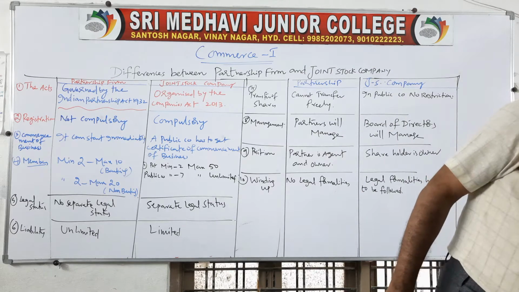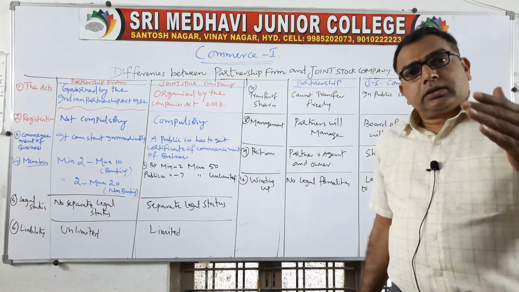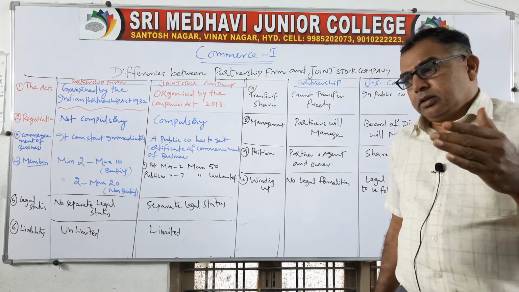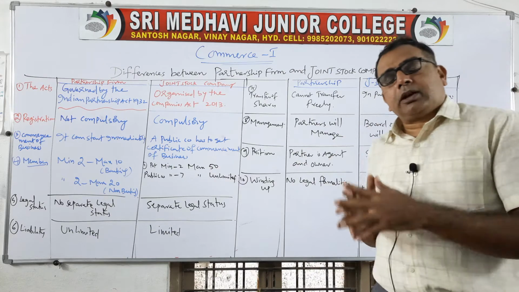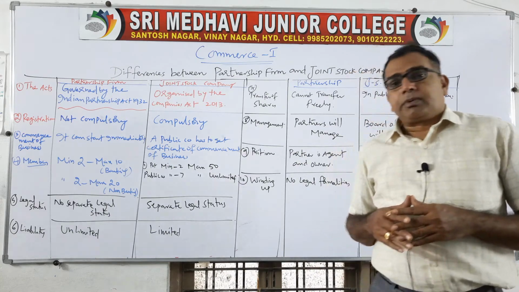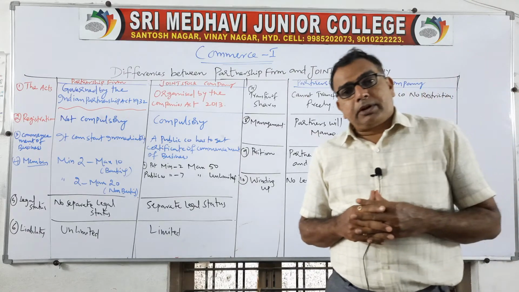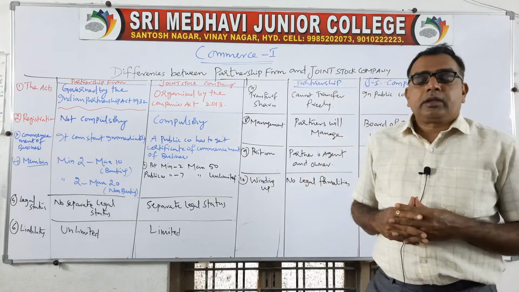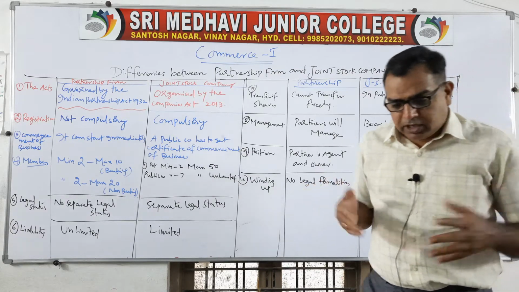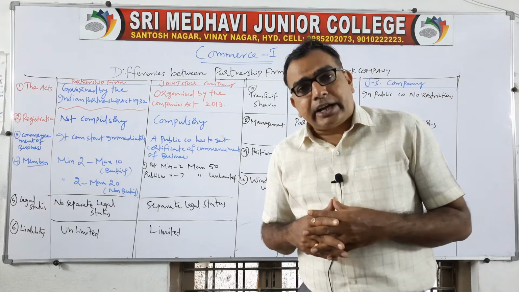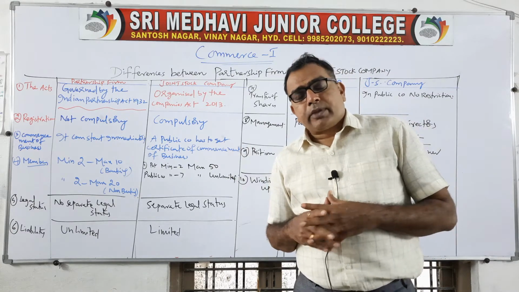In our previous class, we have discussed the differences between joint stock companies, the private company and the public company. We discussed differences between private limited company and public limited company with respect to members, liability, management, and statutory regulations. We covered around 10 points.